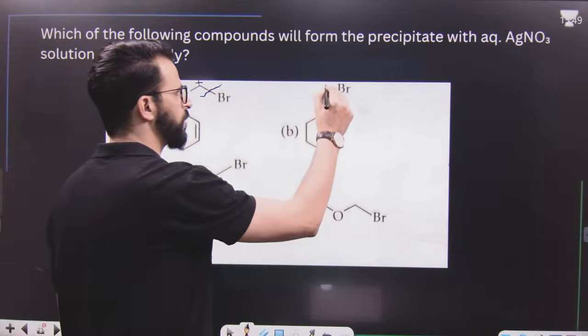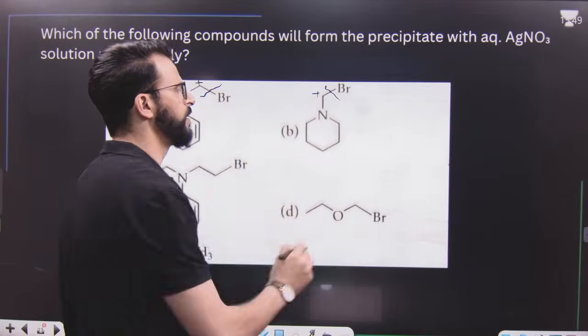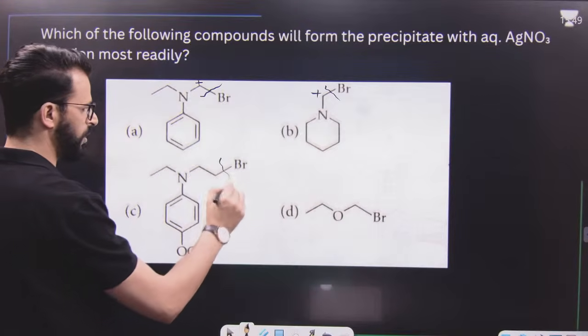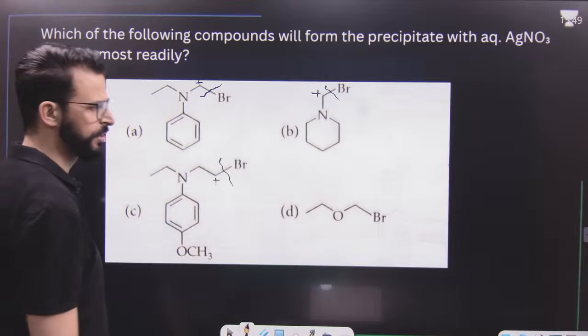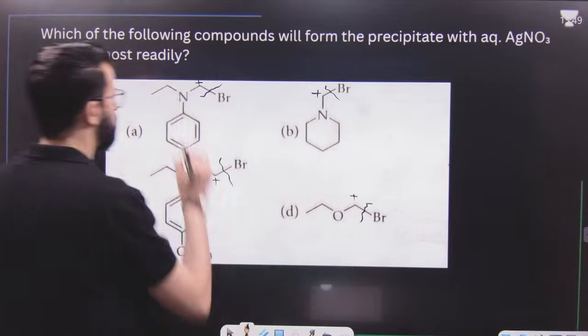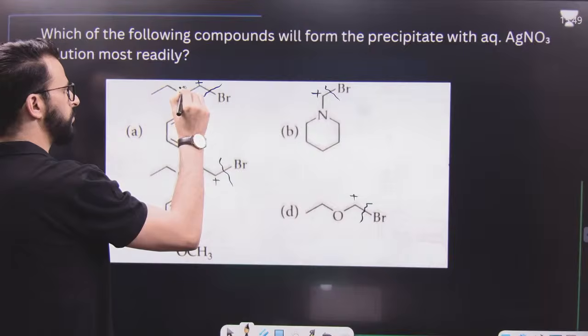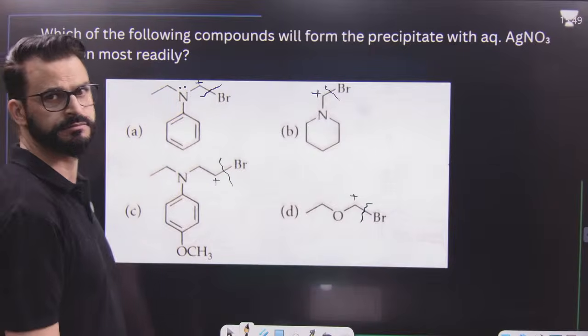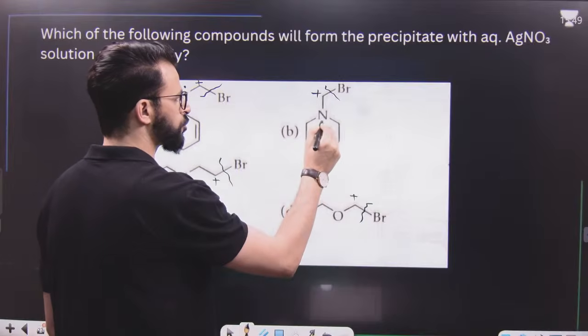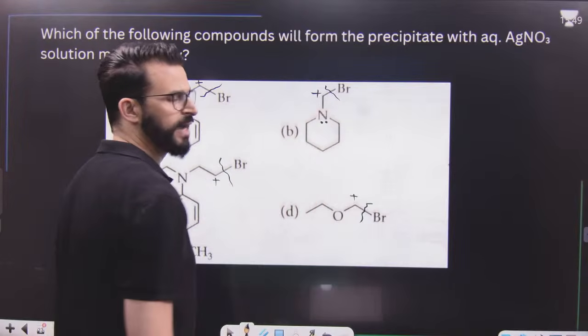Similarly, here it will be a carbocation formation. And you know, this lone pair can stabilize the carbocation because of resonance, or you can simply say back bonding. This can also stabilize the carbocation because of back bonding.